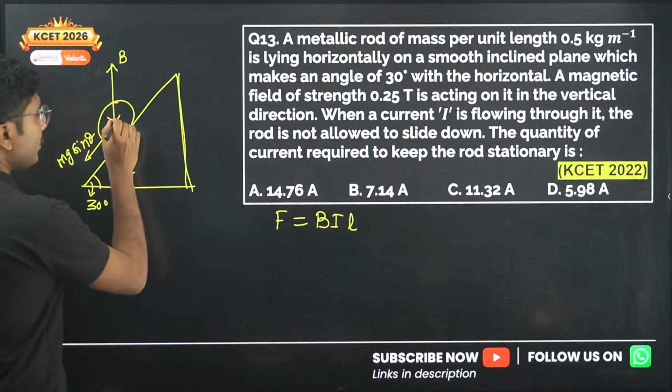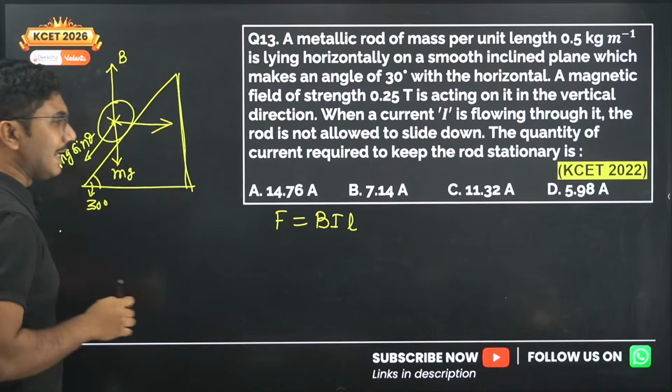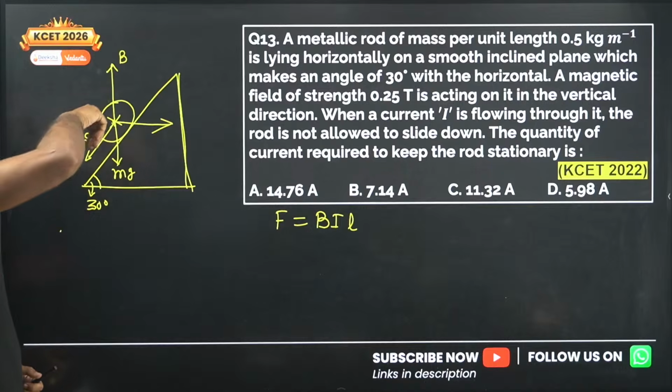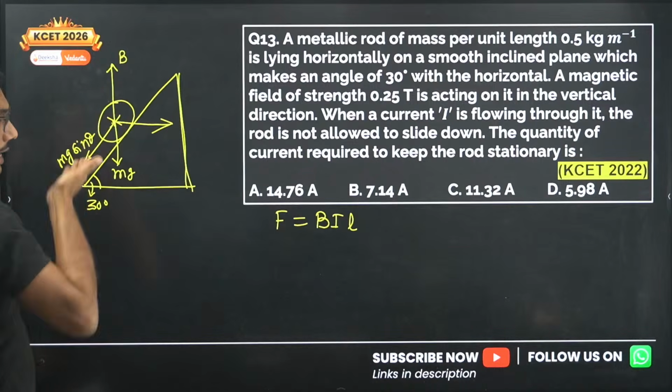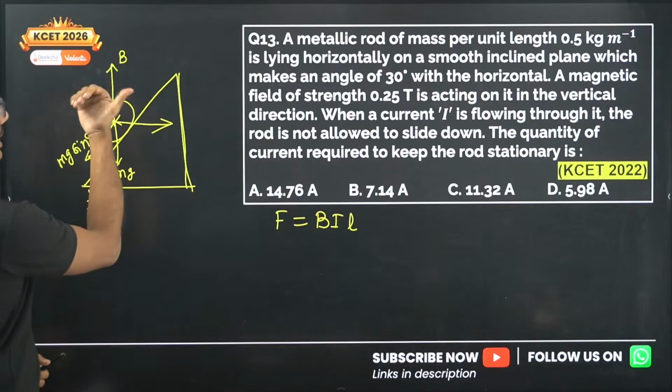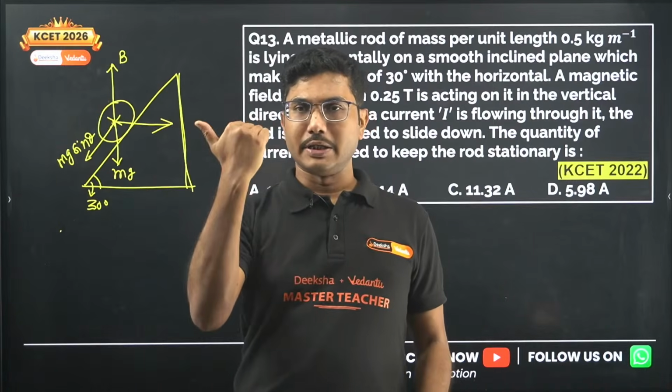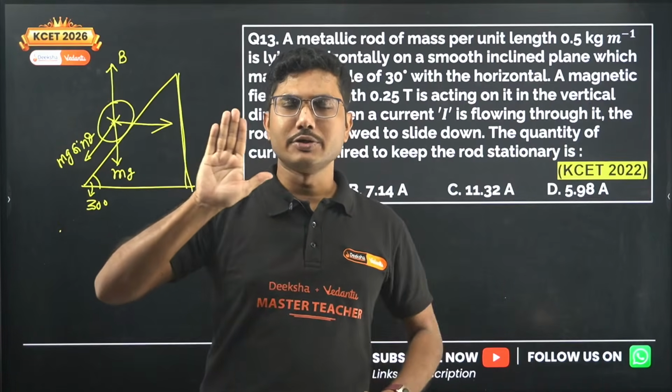Now how can we find the current over here? There is a force, and the direction of this force is L cross B. L is in the direction of the current and then B, so it will be in this direction. Okay, so you have to know the rules of cross products.